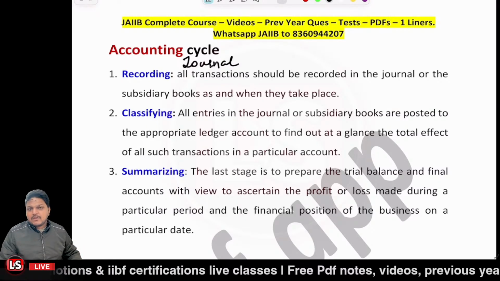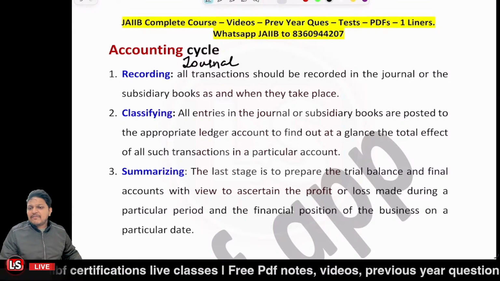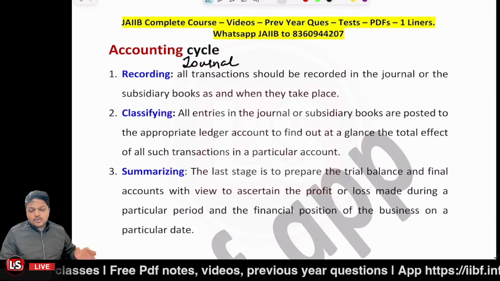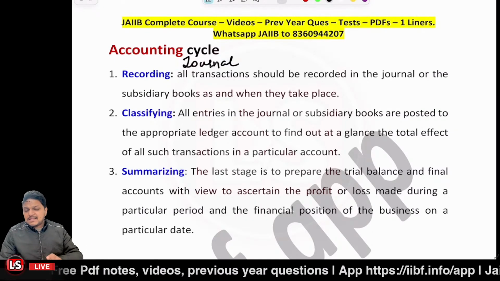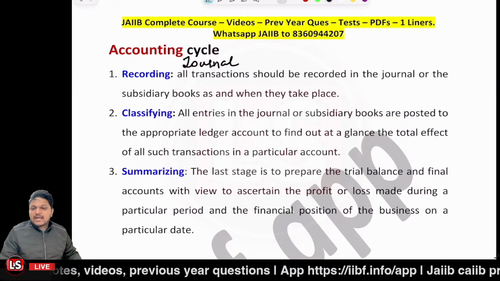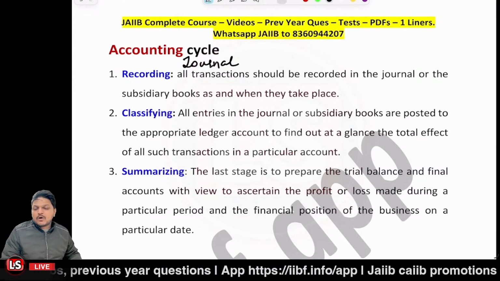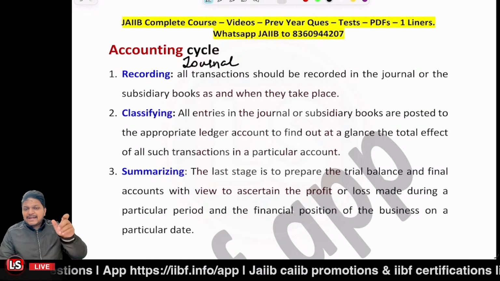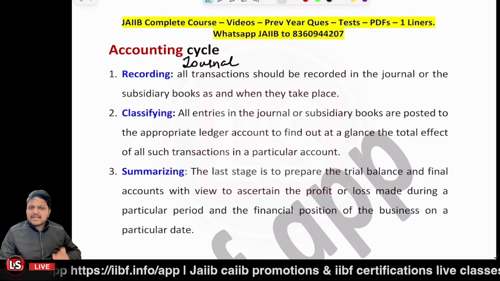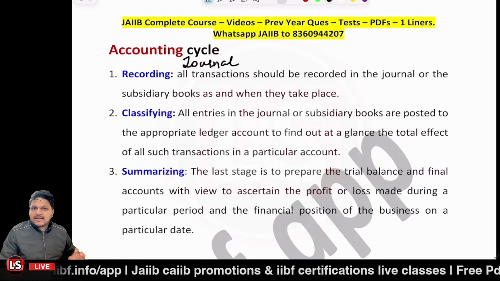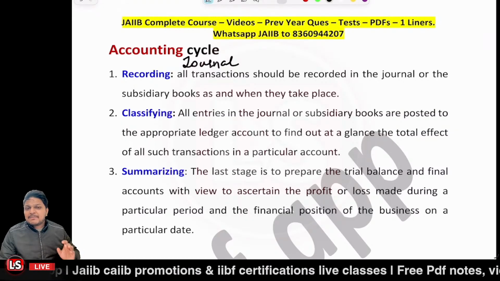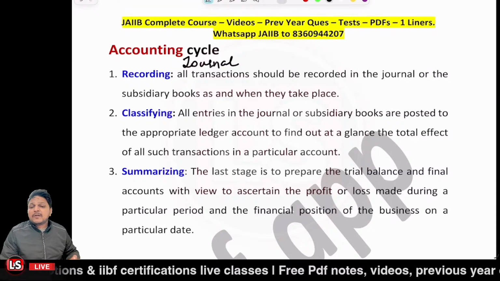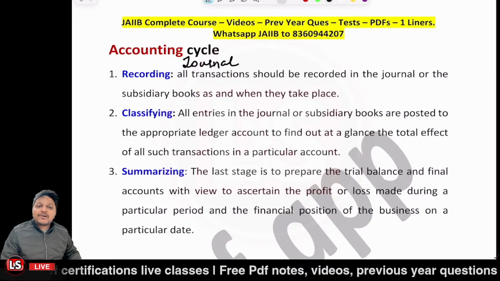And the third step, once you have done posting, you'll be having the debit balance or credit balances of those accounts. Now you'll be having such balances in the trial balance, where you have the account name, and the account is having either the debit balance or the credit balance. You'll be writing all the balances on the debit side and on the credit side, and checking the arithmetic accuracy of those accounts, right? That is related to the preparation of the trial balance.